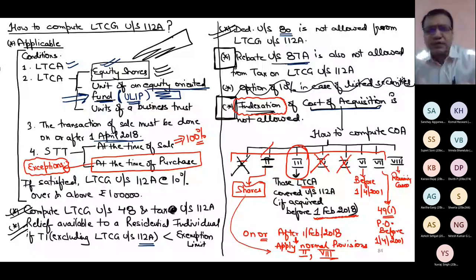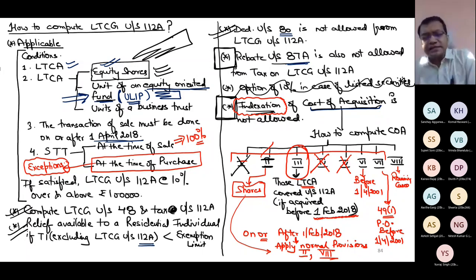And my way of teaching has taught you 8 different categories of determining cost of acquisition. In 112A, if shares have been acquired before 1st Feb 2018, then it is very simple. Category number 3 is already given, which is for those cases. If shares have been acquired on or after 1st Feb 2018, then you cannot apply category 3.